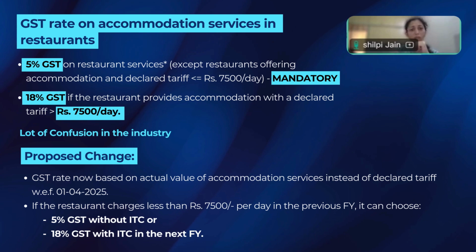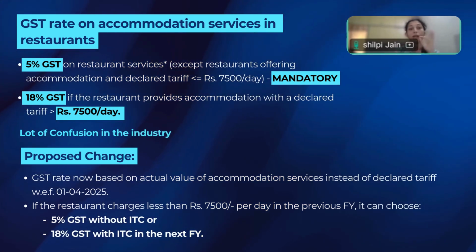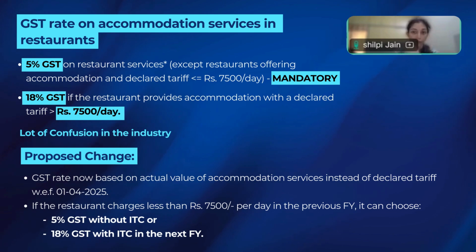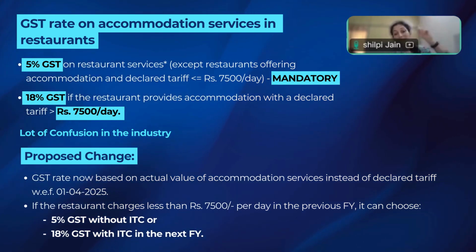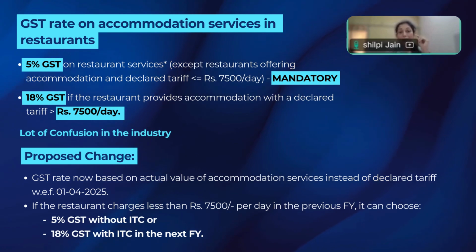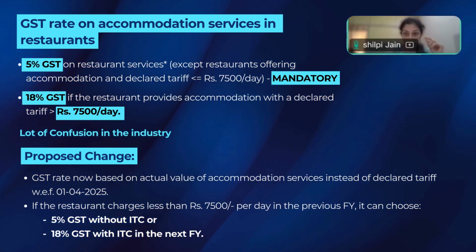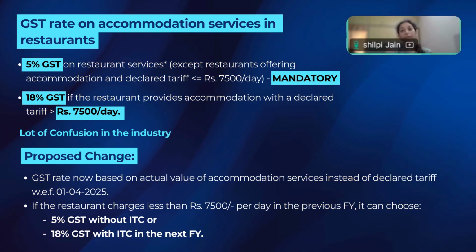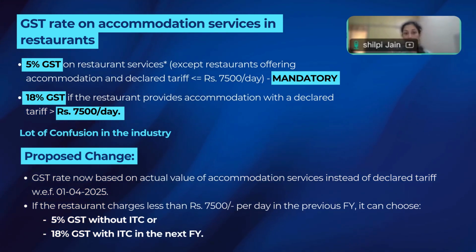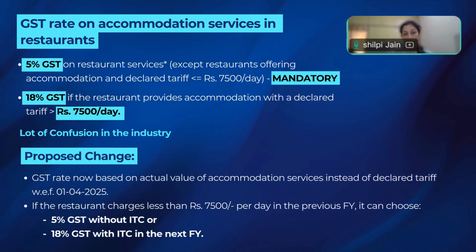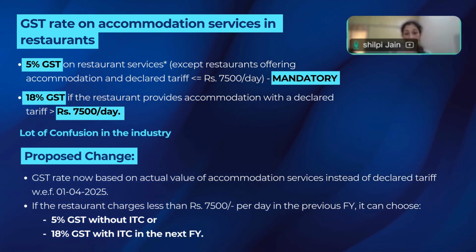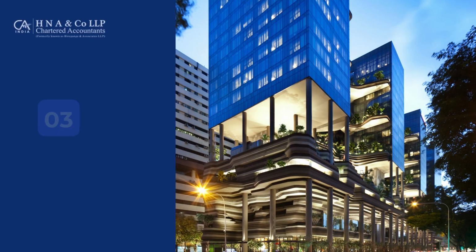So now what they have said is it will be based on actual value of accommodation. They are going to remove declared tariff. They said declared tariff, any one day, any one room was booked for more than 7,500 per day, then I have a choice. I can take either 5% without ITC or I can take 18% GST with ITC. So any day it was not booked, less than 7,500.